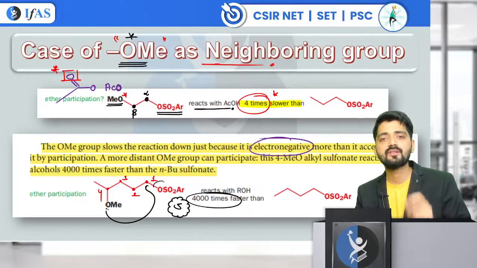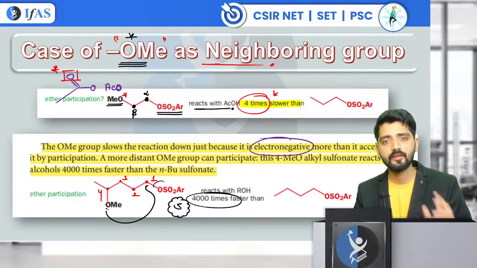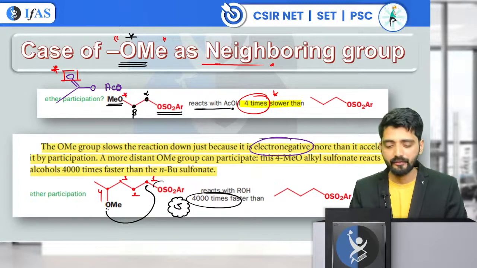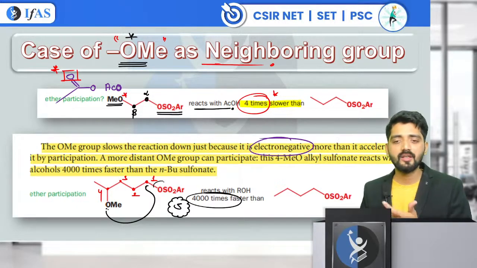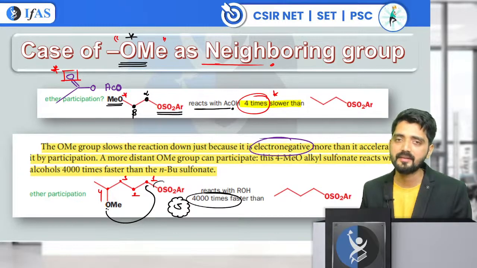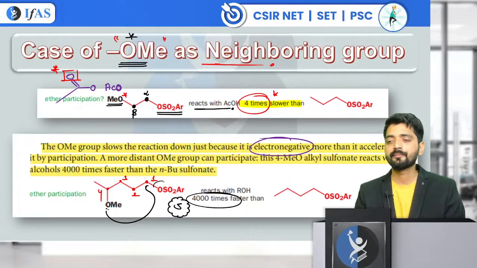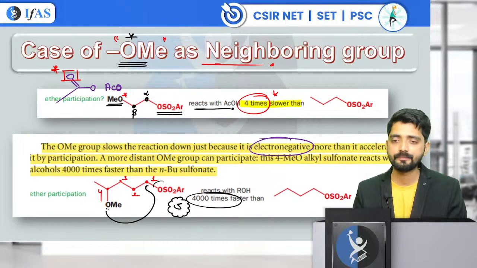CSIR NET has asked 2 times a previous year question on the same concept, on the concept of OME. If you have understood this, then I will be taking a few examples and I will show you how the product formation is taking place here. Is this digestible? Then I should move ahead.